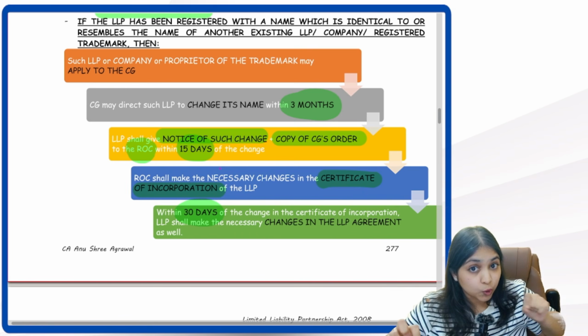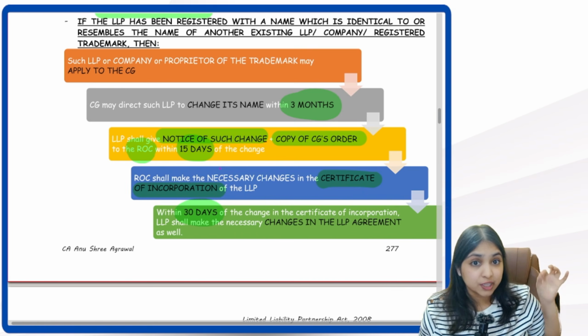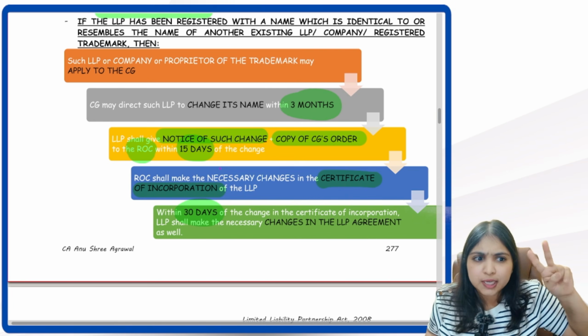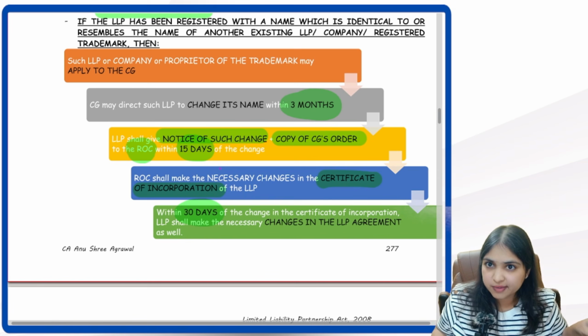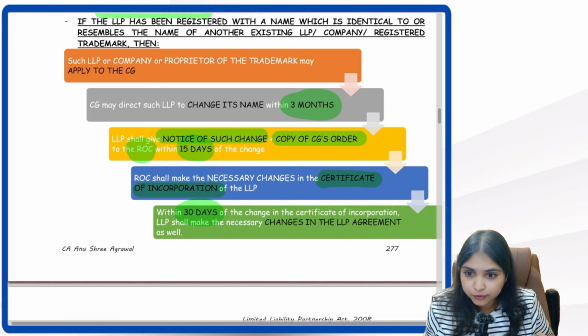After changing the name, what will LLP do? Inform whom? Inform ROC. Within how much time? Within 15 days. When we are informing the ROC, how many things you have to take to the ROC? 2 things. What are the 2 things? Notice of the change, copy of central government's order. What will ROC do? ROC will make the change in certificate of incorporation.